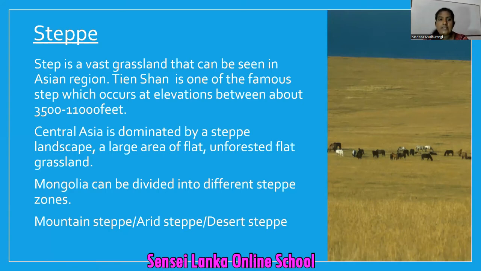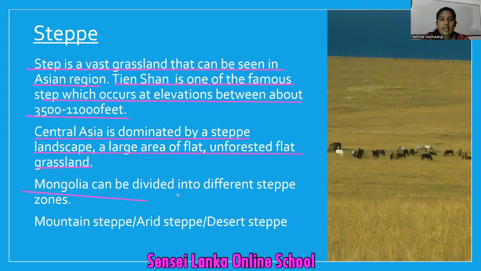Steppe is a vast grassland that can be seen. It is a very big grassland that can be seen in Asian region. Tien Shan is one of the famous steppes which occurs at elevations between about 3,500 to 11,000 feet. This is the height. So the Central Asia is dominated by a steppe landscape. There is a very large area of flat, unforested grassland.